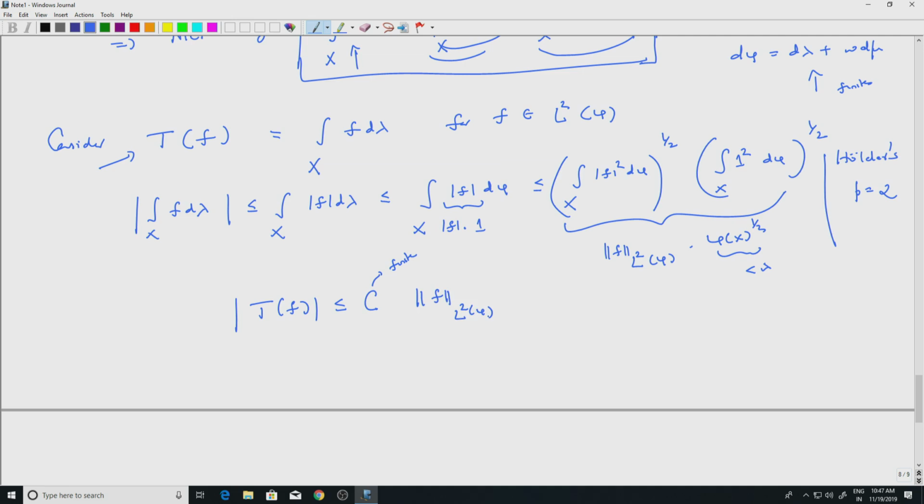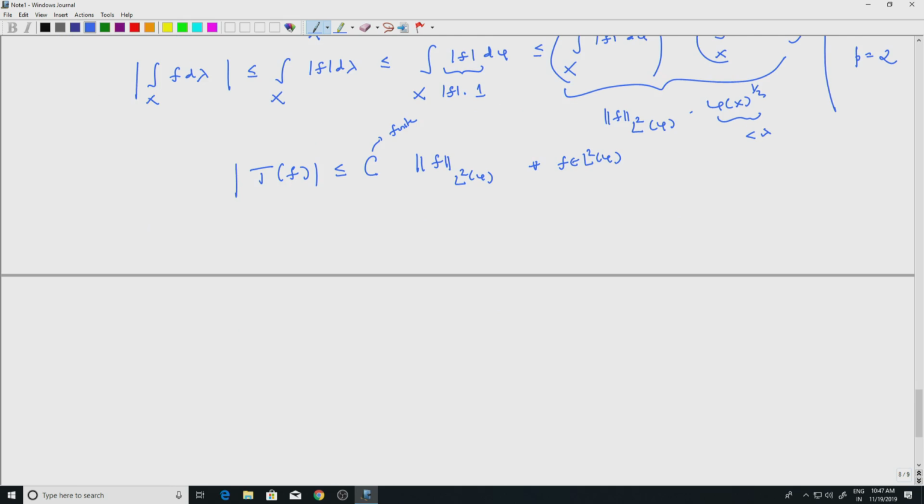This is true for every f in L2 phi, that is what we have proved. So that says T is continuous. So this implies that T is a map from L2 of phi to the complex plane. It is of course linear.